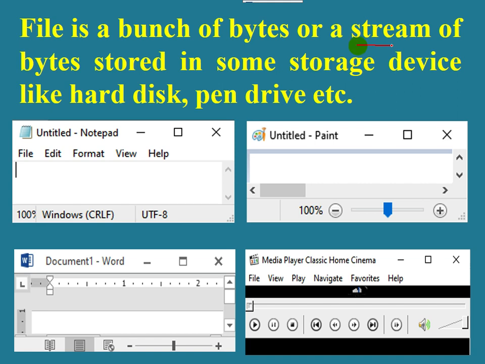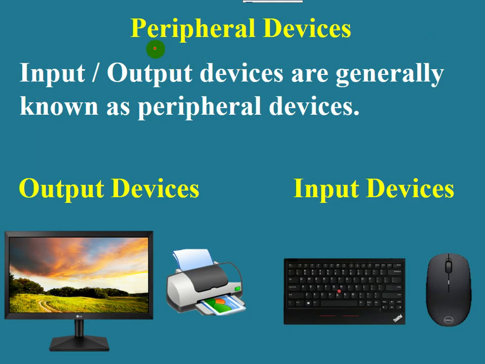We need to understand the term stream. Before I explain stream, there is a technical term by the name peripheral devices. Input or output devices in general are known by the name peripheral devices. So monitor, printer, keyboard, mouse are all examples of peripheral devices. In computer science, all peripheral devices are treated as files. So monitor means it's a monitor file, printer file, keyboard file, mouse file, and so on.